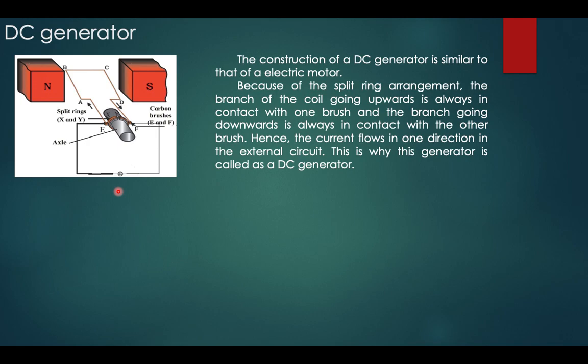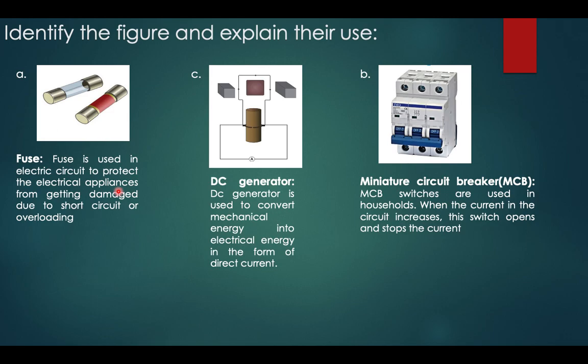Now let us go for certain questions that are given in your textbook. We'll just go through some of the questions. Identify the figure and explain their use. The first one, the figure is shown as a fuse. It is a simple fuse. A fuse is used in an electric circuit to protect the electrical appliances from getting damaged due to short circuit or overloading.